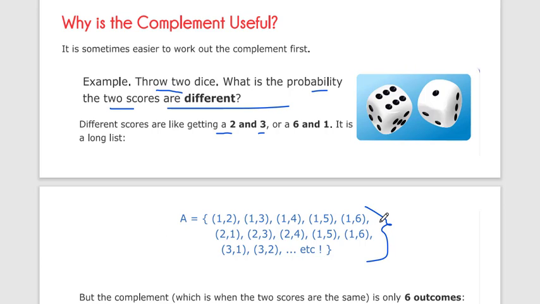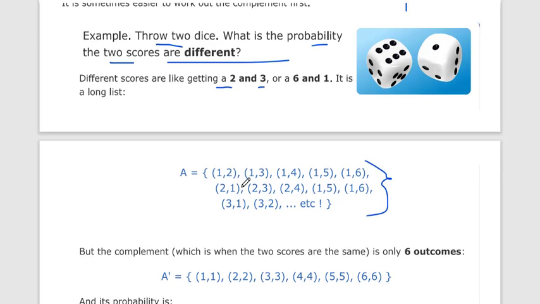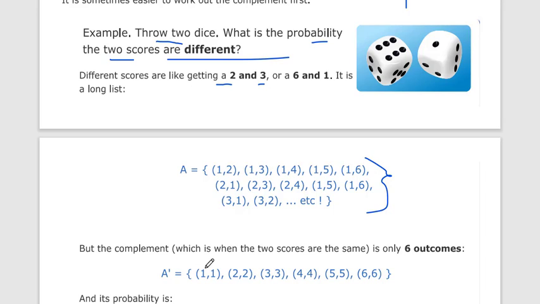Because for probability we have to count the number of ways it can happen, upon the total number. So first of all you have to count how many times that will happen, and write down all those outcomes, but there are many of them. So what do you do? You find the complement. What is the complement of this event? It is when the two scores are the same.